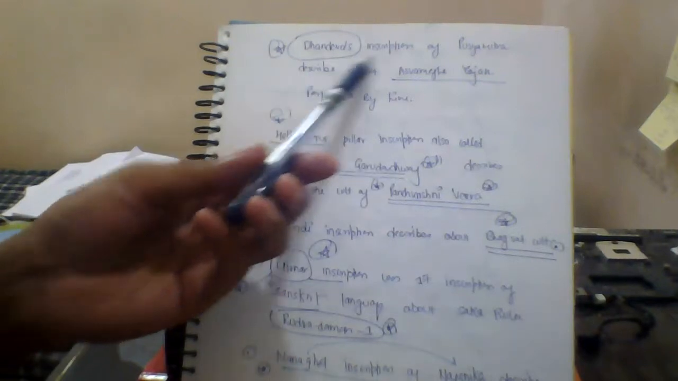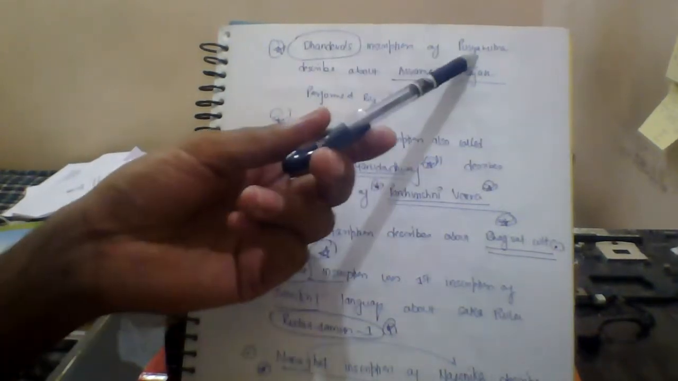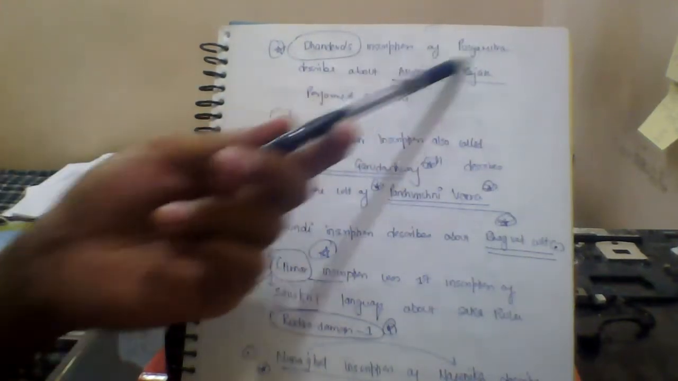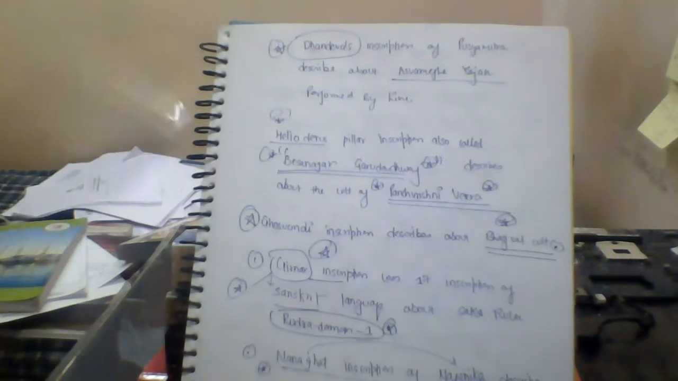Then the Dhanadeva inscription of Pushyamitra describes the Ashwamedha Yagya performed by him. So this is also an important question: Ashwamedha Yagyas were performed by which ruler, and from which dynasty. They also sometimes ask about the dynasty.